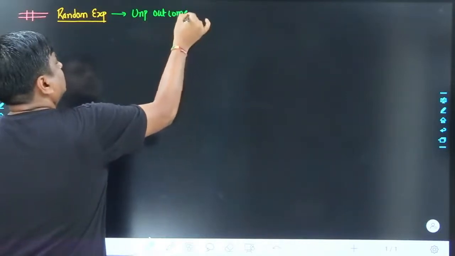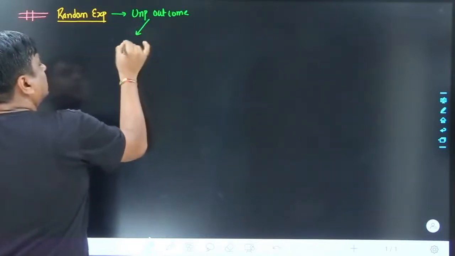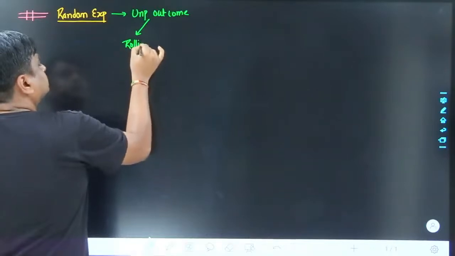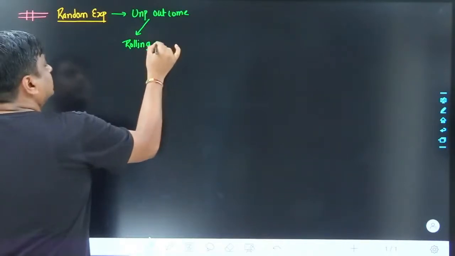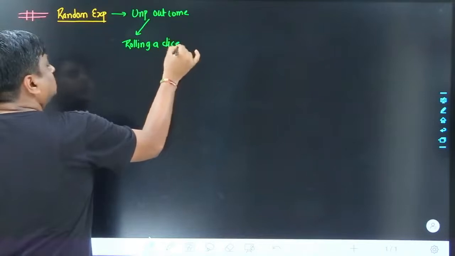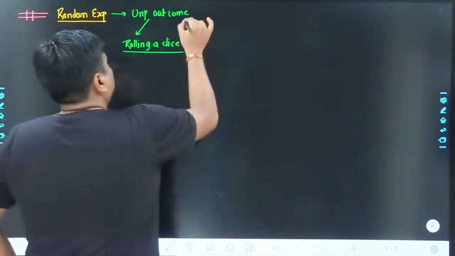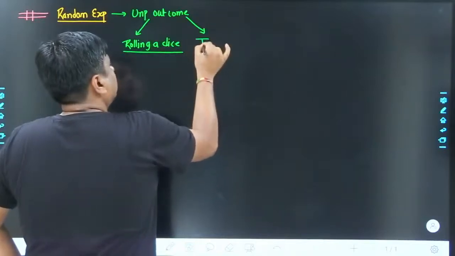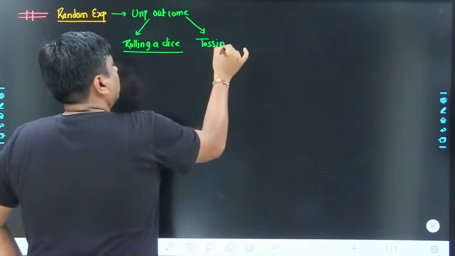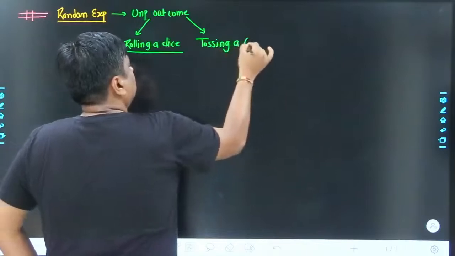We have already seen the examples. Rolling a die: if a die is rolled, the outcome could be anything between 1 and 6. Tossing a coin: if you toss a coin, the outcome could be either head or tail.